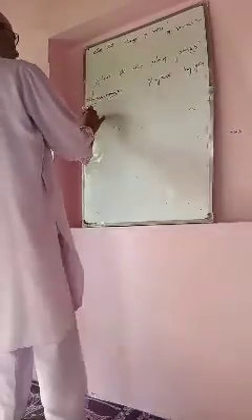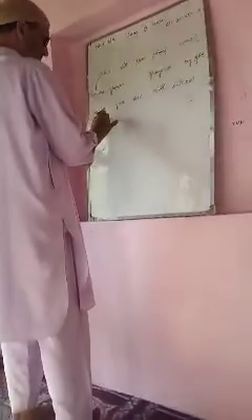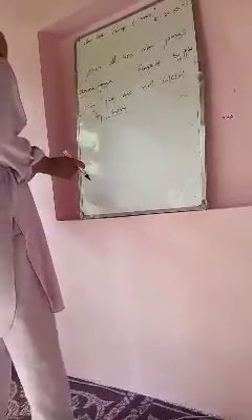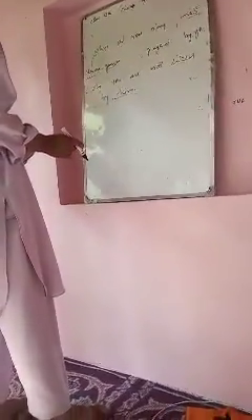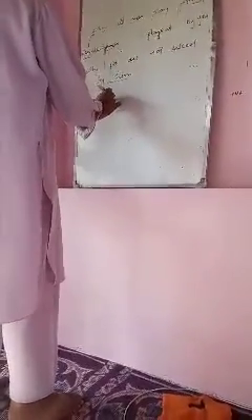Now, the second one: why are you not liked by him? If we convert it into active, then it is: why does he not like you?